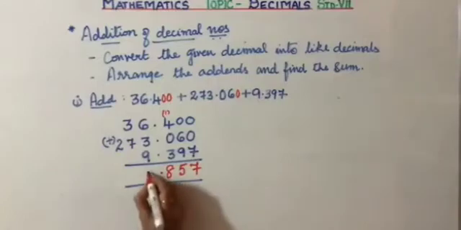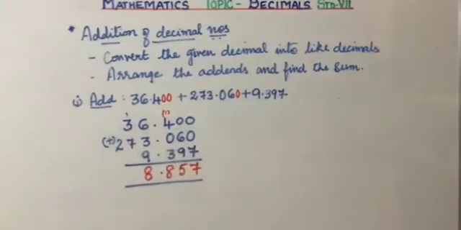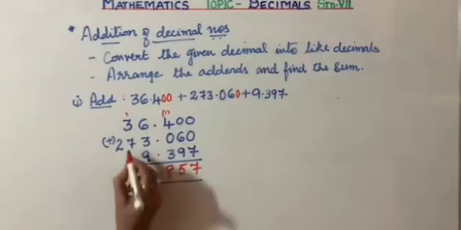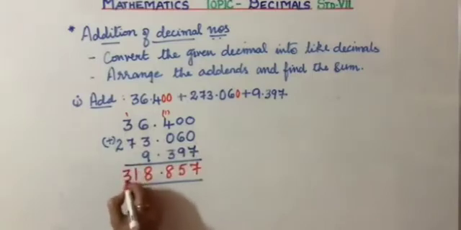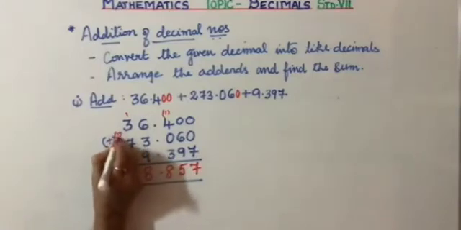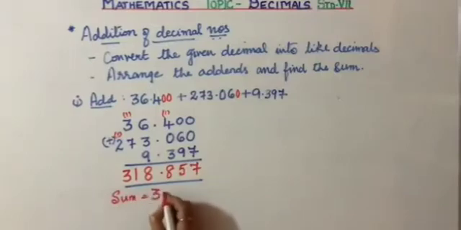Then we have 9 plus 3 is 12 plus 6 is 18 plus 1. Okay, so that is 7 plus 3 is 10 plus 1 is 11 and 3, because we are carrying 1 over here. Check your answers. The final sum, please write sum equals 318.857 is your answer.